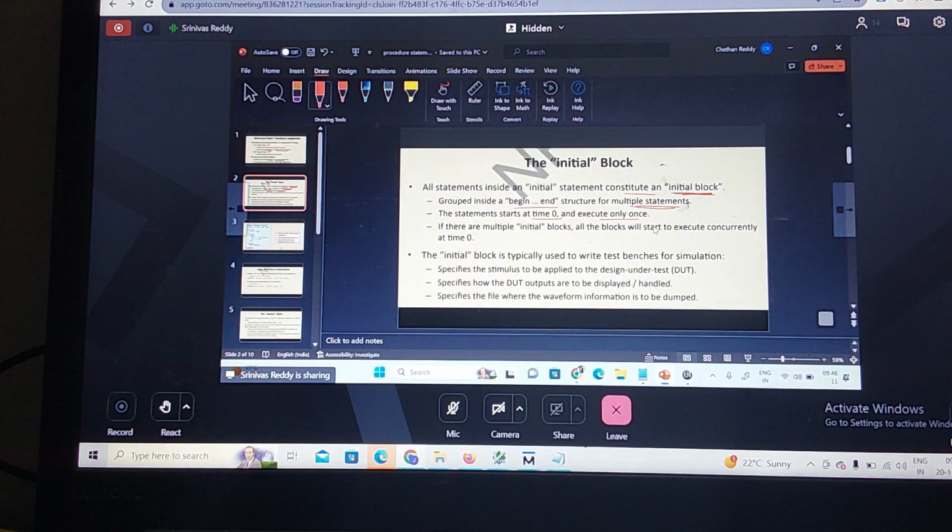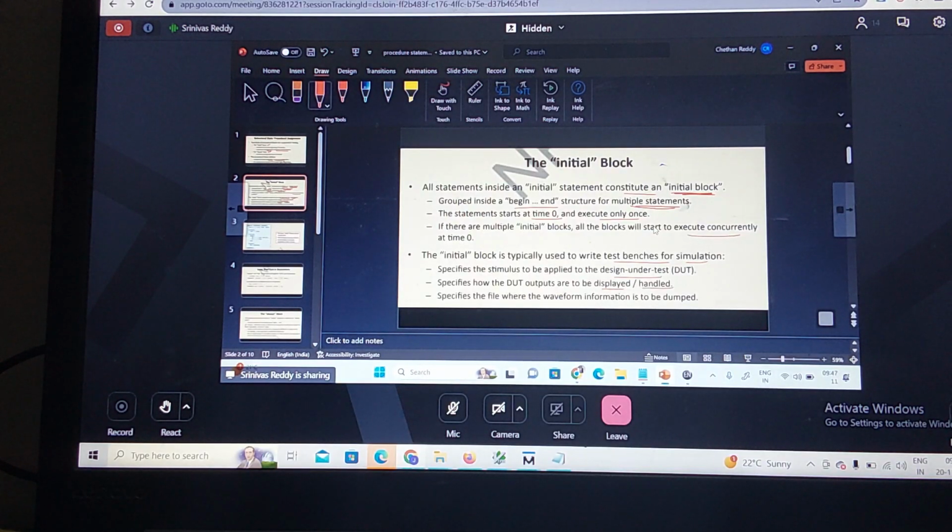Did you understand this? We use the initial block and always block a lot, so understanding how to write blocking and non-blocking statements is very essential. If there are multiple initial blocks, all blocks start executing concurrently at time t equal to 0. Do you agree? The initial block is typically used to write test benches for simulation, to specify the stimulus applied to the design under test, DUT, and to specify how the DUT outputs are displayed and handled.